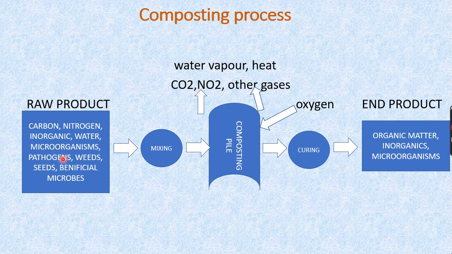As I told you already, the first one is carbon, that is organic matter like leaves, which provide the food for microorganisms. Then the second one, the nitrogen, comes from grass clippings, so the small bits of grasses and dead green plants, and provides the energy microorganisms need to break down the carbon. Then water and oxygen, which microorganisms need lots of to do their job. Okay, so these are the four basic ingredients in a compost pile that are essential to do this composting process.